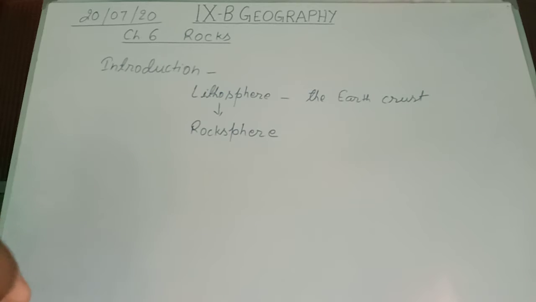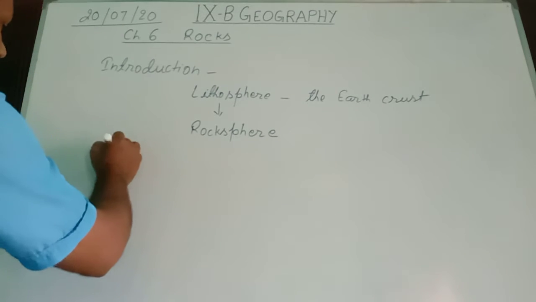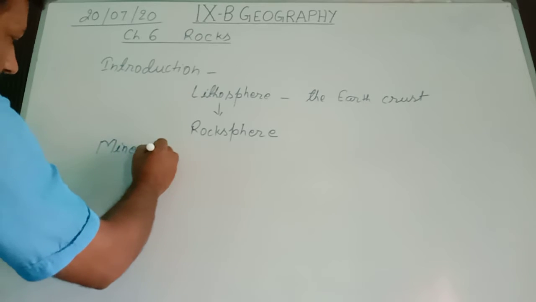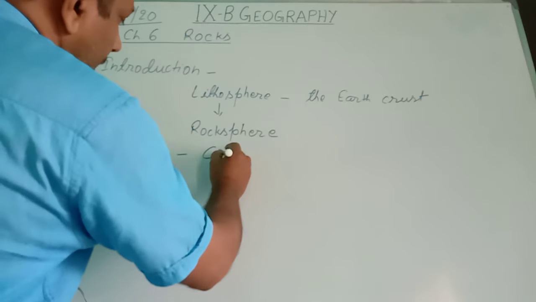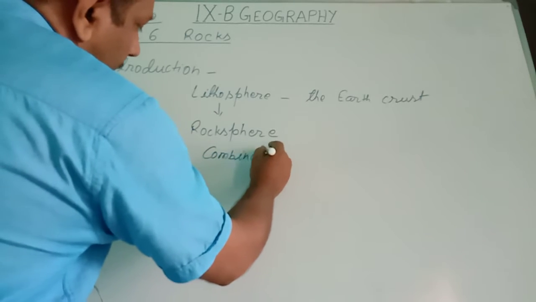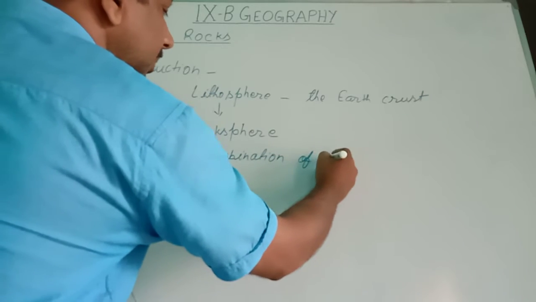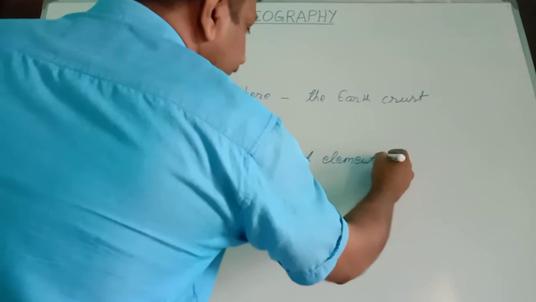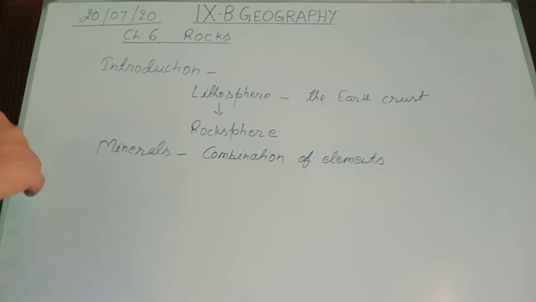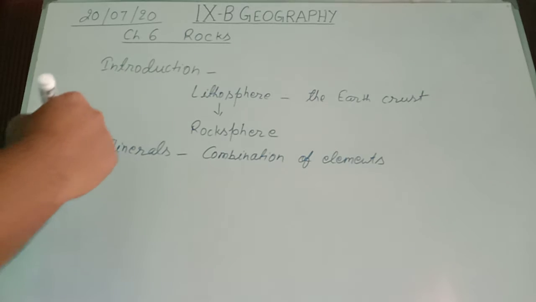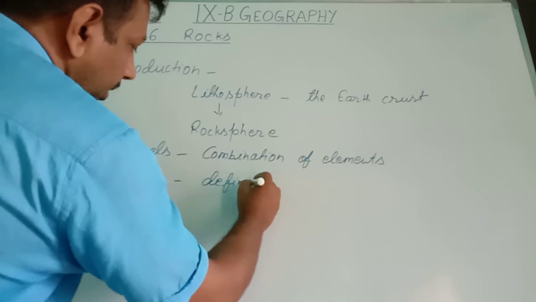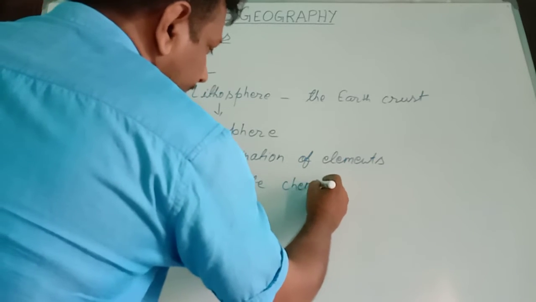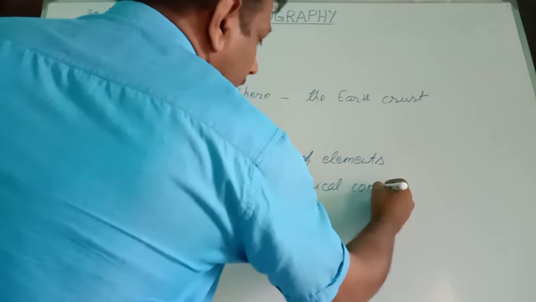Now we come to minerals. Minerals are a combination of elements, and they have a definite chemical composition.